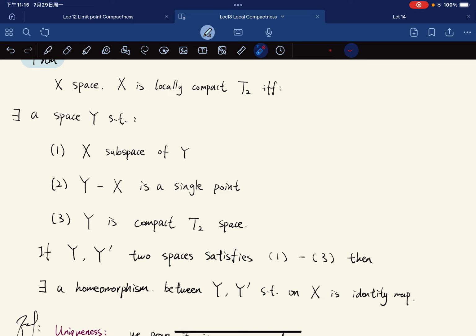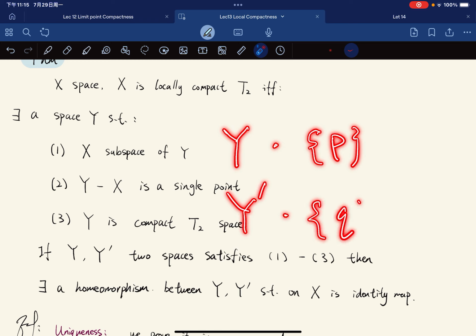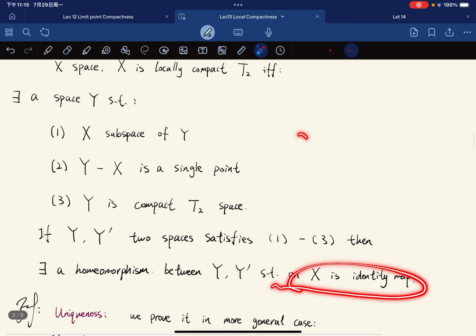Because this is clear enough to show, right? They both have a single extra point more than X. So if Y has the extra point p and Y prime has the extra point q, we can just establish a homeomorphism that is identity on X and takes p to q, right?